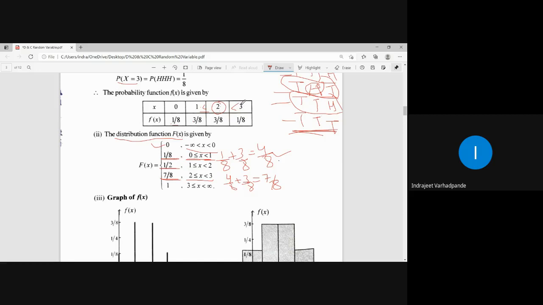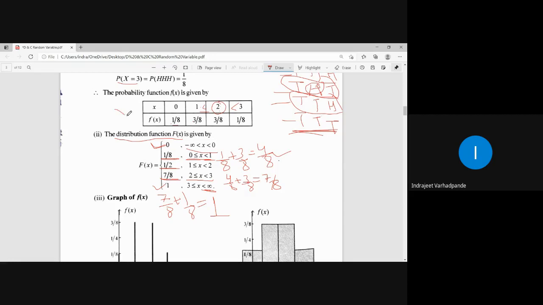Lastly, x is greater than equal to 3 but less than infinity. 7 by 8 plus 1 by 8. What is the value? 8 by 8 and that is equal to 1. I told you in distribution function, first value will always be 0 and last value will always be 1 because probability never exceeds 1. Small f of x summation is always equal to 1. There is no other value greater than 1. Greater than 1 कोई भी value नहीं रहेगा हमेशा probability का.